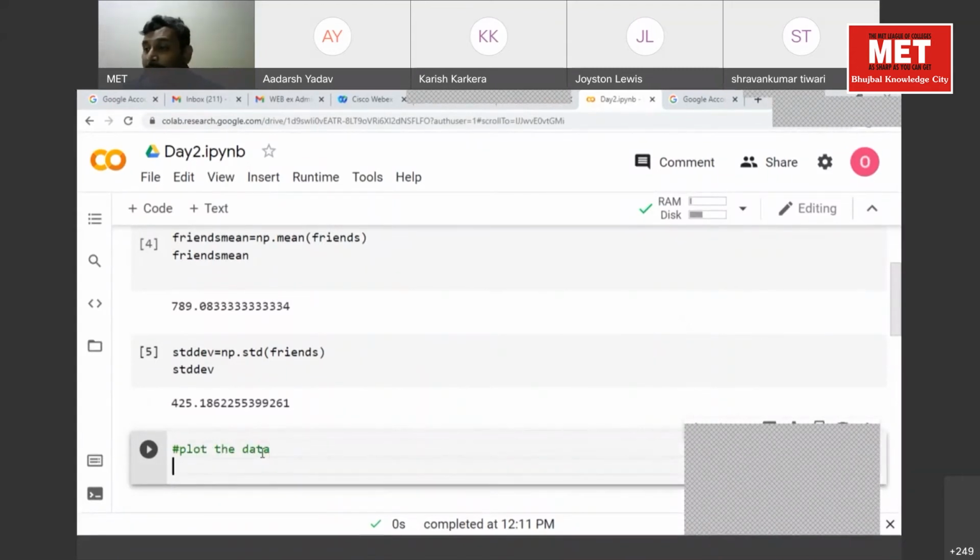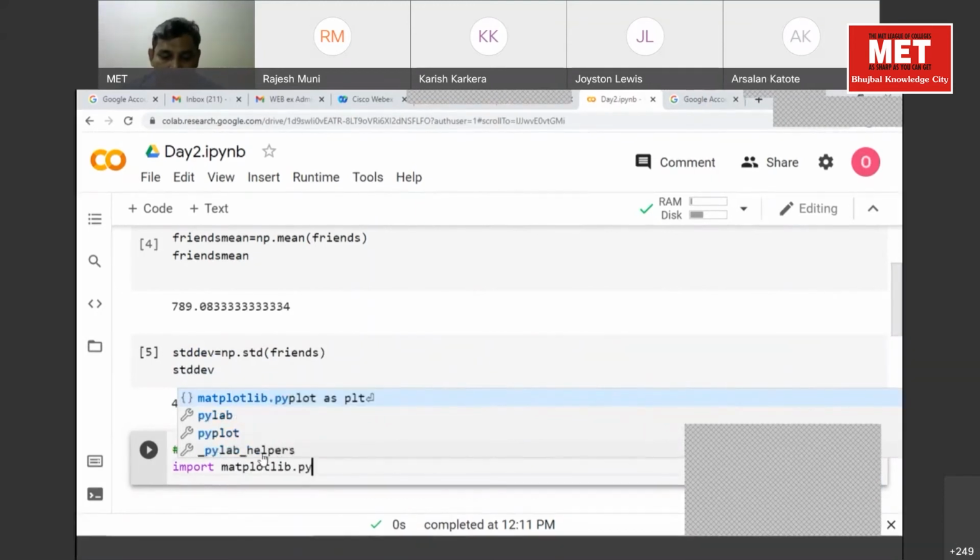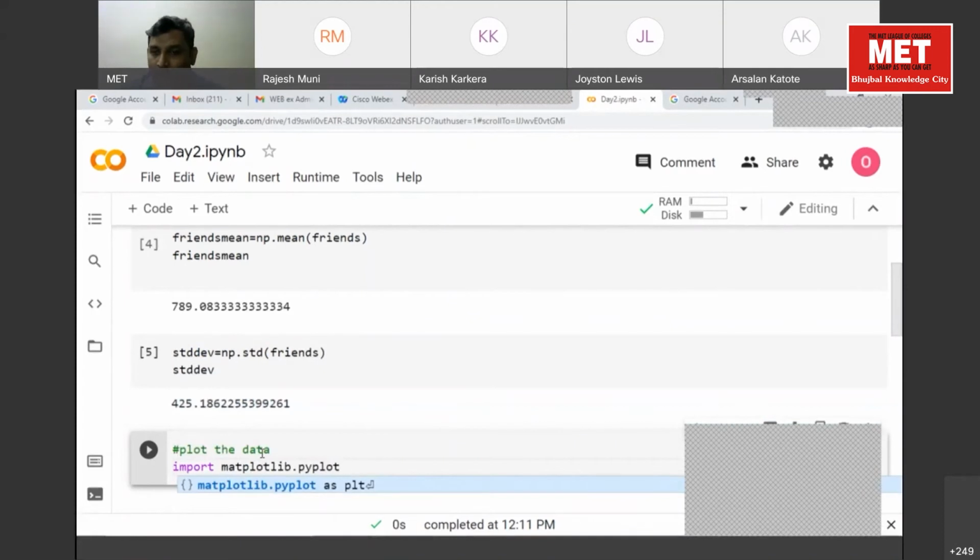Which library we need? Matplotlib. Okay. So import matplotlib.pyplot, and the standard name given is as plt.